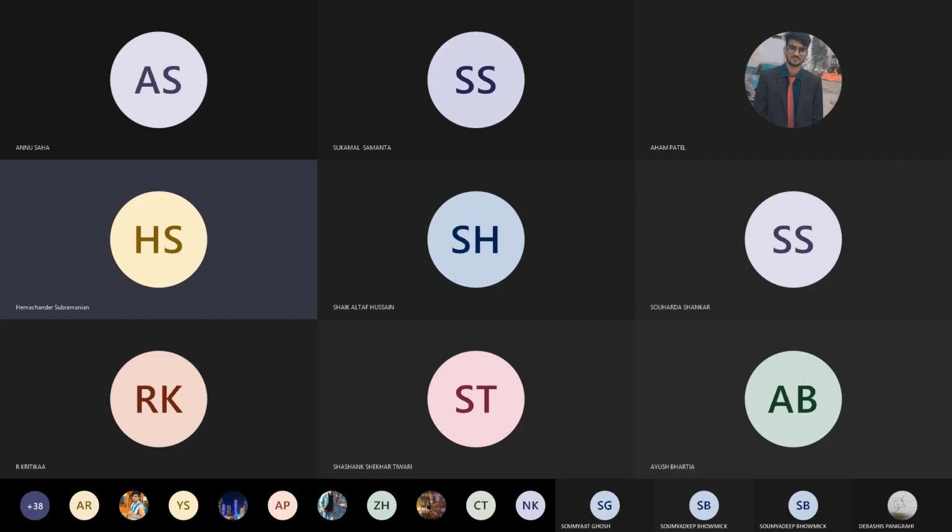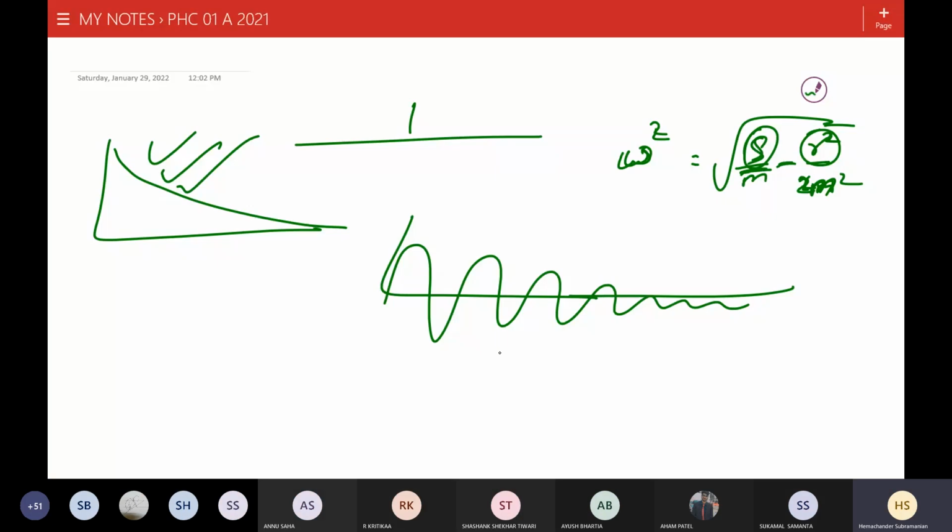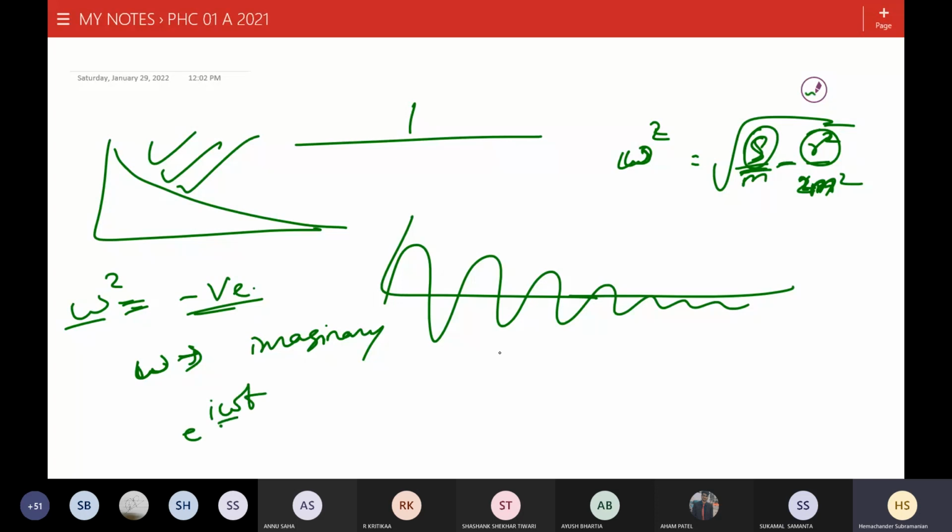Then you will not be able to call that a resonance because the system is not even oscillating. When omega square is negative, omega becomes imaginary, but you have e power omega t. So if omega becomes imaginary, what happens? It's e power minus alpha t, right?